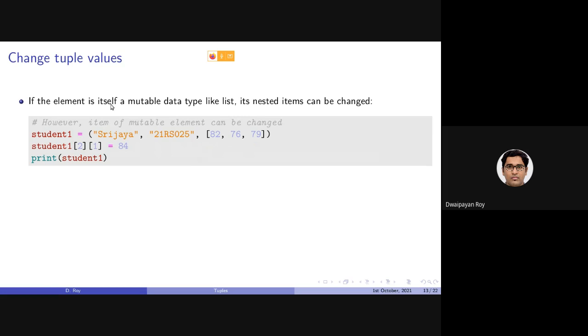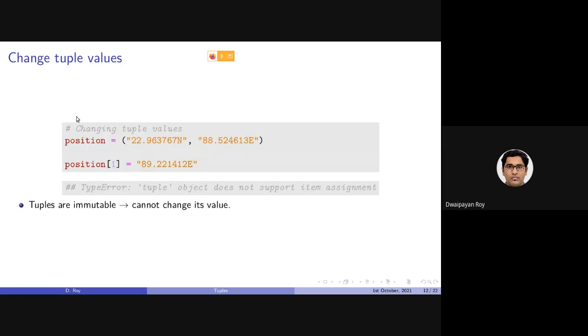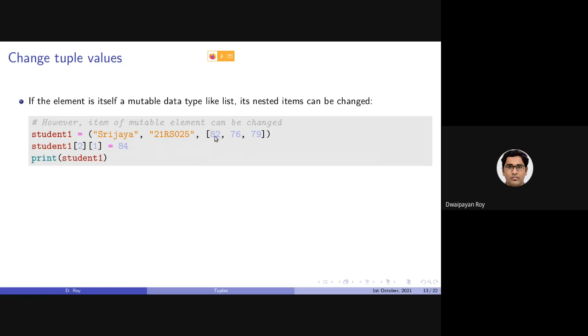Now, in contrast to this, if we have an element which is of a mutable data type, we can change that. For example, if we declare a tuple like this, where the individual items are string, string, and a list, as list is a mutable data type, we can change it. Here I am storing the marks of Srijoya together with her name as well as her roll number.